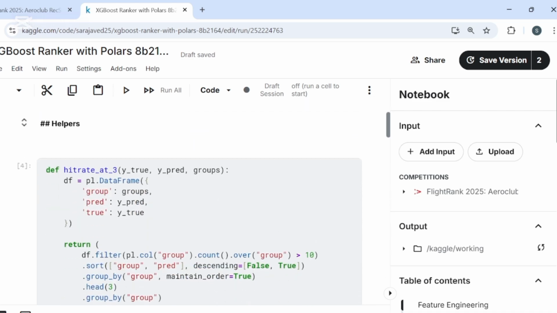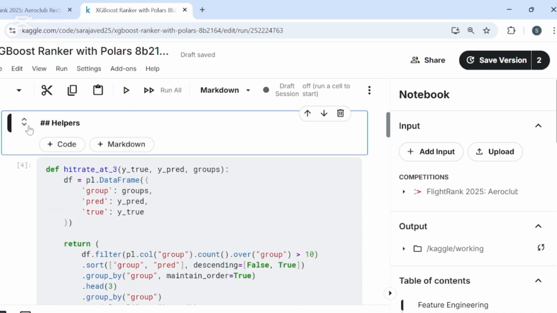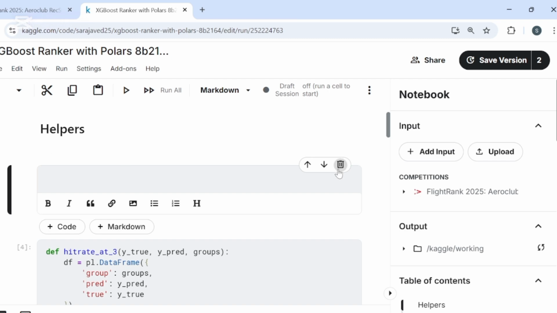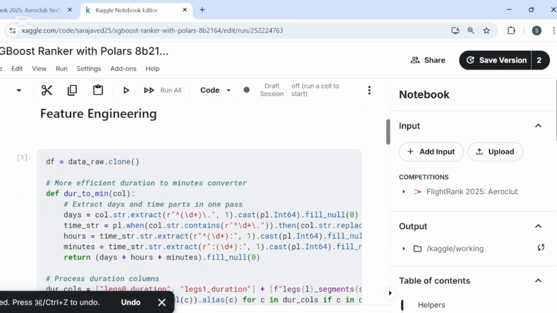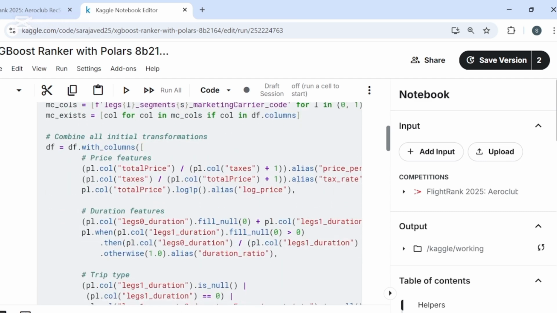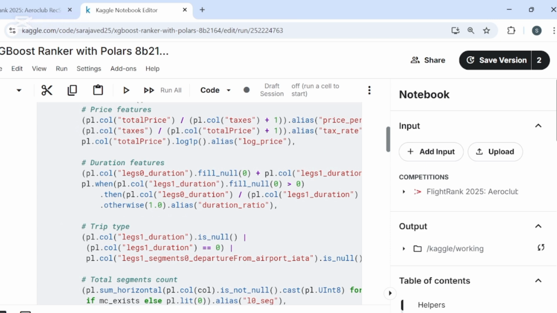We start with a helper function to convert duration strings like 1 day 10:30 into a single number representing the total minutes. This makes it usable for the model. We create new features like text_rate, a log_price to handle the wide range of prices, and an is_one_way flag to identify the trip type.